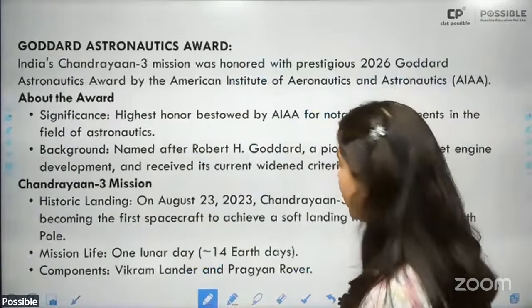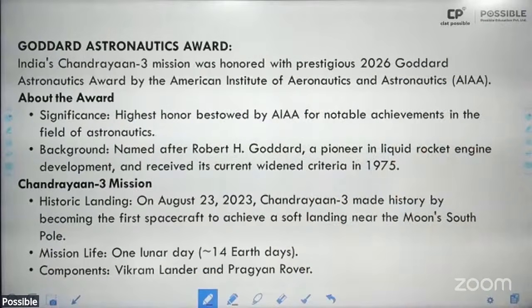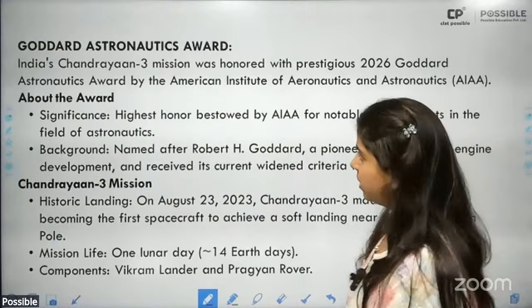Okay. Then the next is Goddard Aeronautics Award. This has been given to Chandrayaan 3. All right. So do keep it in mind.